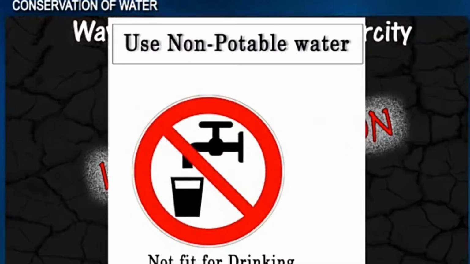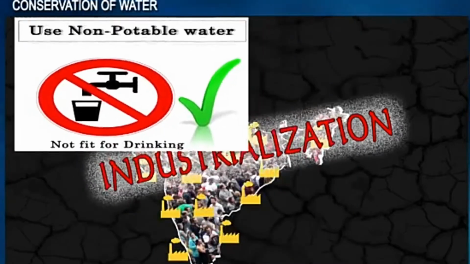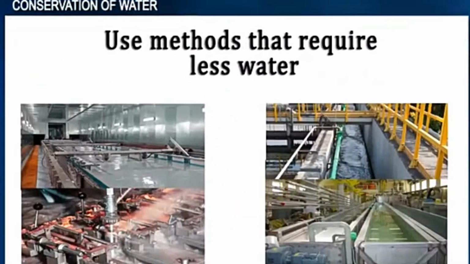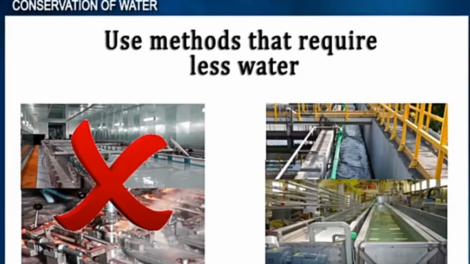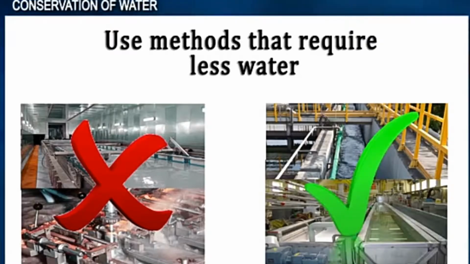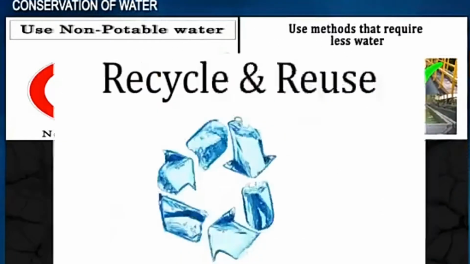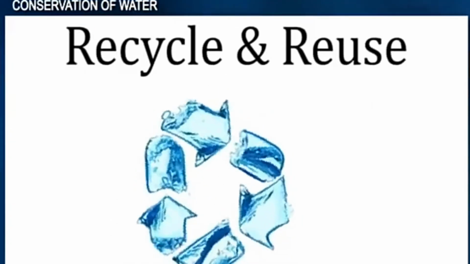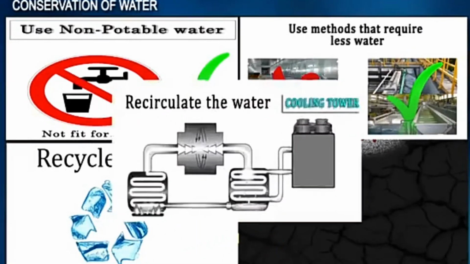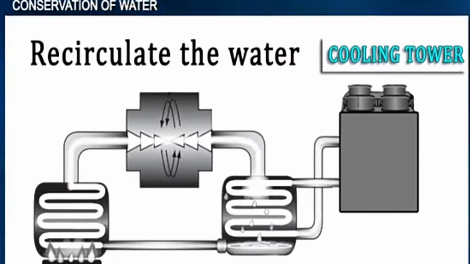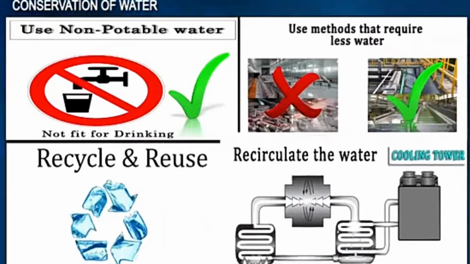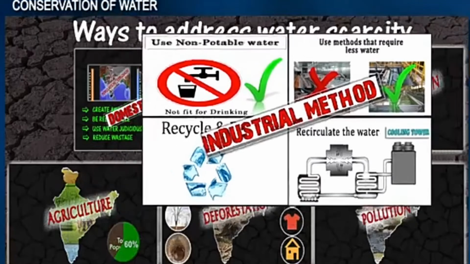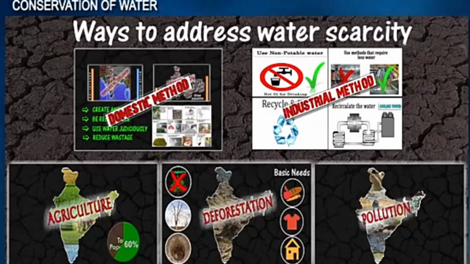Then what about in the industry? Now in some industries where water is needed, not all industry requires clean water. We can use another form of water or use methods that require less water in our industry. And then in the industry, we should learn to recycle and reuse the water. And then we can recirculate the water, which is a process whereby we have a cooling tower. So these are the industrial methods of conserving water.